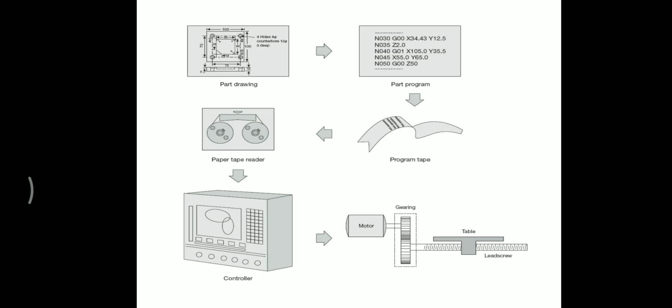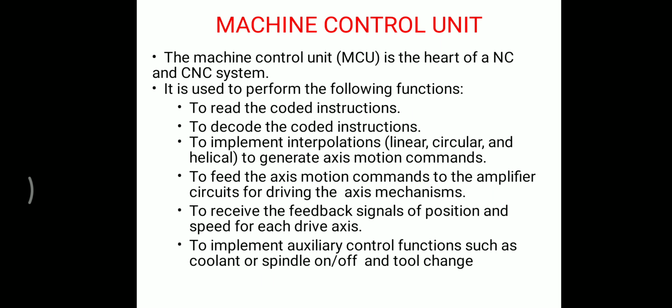So then the machine control's second component, the machine control unit. It is the heart of the NC and CNC system. It is used to perform the following functions: read the coded instruction and decode the coded instruction, and send the data from the DPU to the CLU. To feed the axis motion command to the amplifier circuit for driving the axis mechanism, and to receive the feedback signals of position and speed for each drive axis.